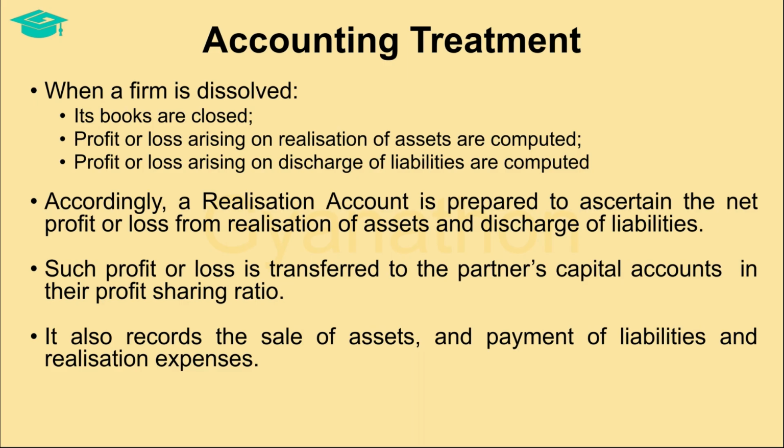All assets except cash and bank balances and fictitious assets, as well as all the liabilities of the firm, are transferred to this realization account. This account also records the sale of assets, the payments of liabilities, and the realization expenses incurred. Finally, the balance arrived at in the realization account represents the profit or loss on realization. This profit or loss is transferred to the partners' capital accounts in their profit sharing ratio.